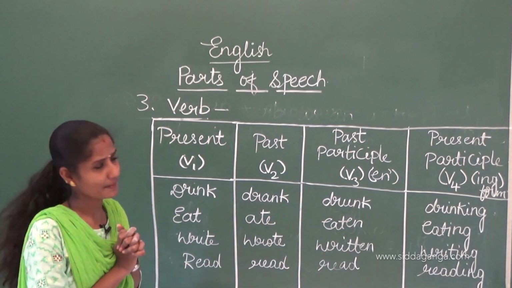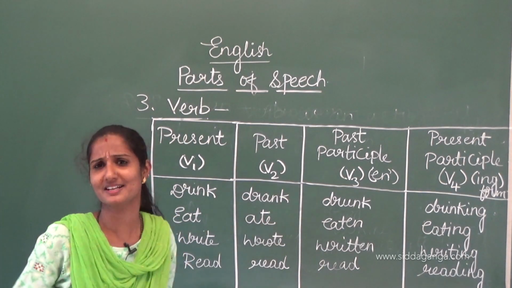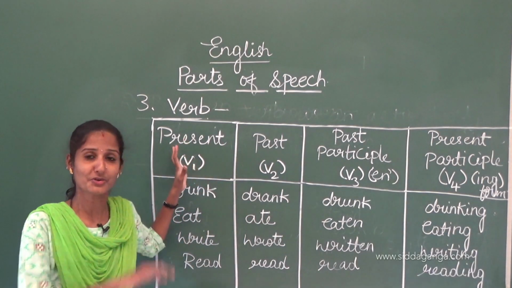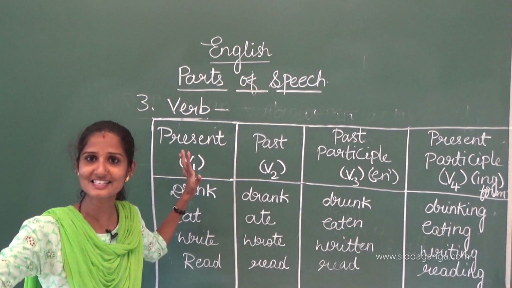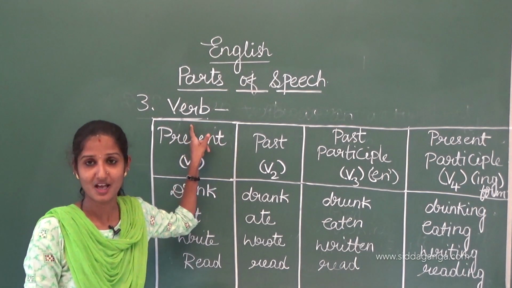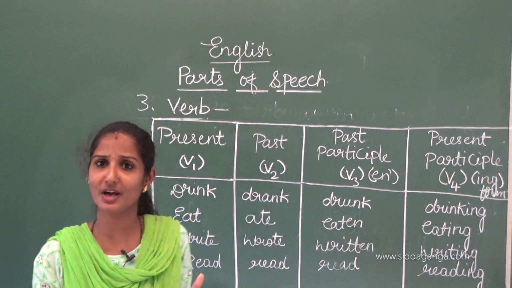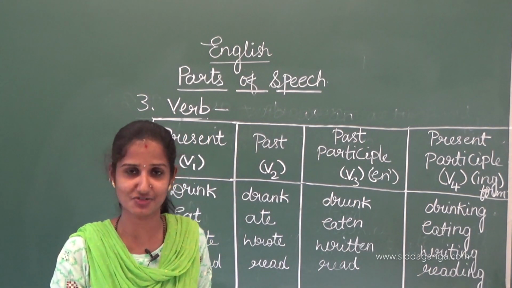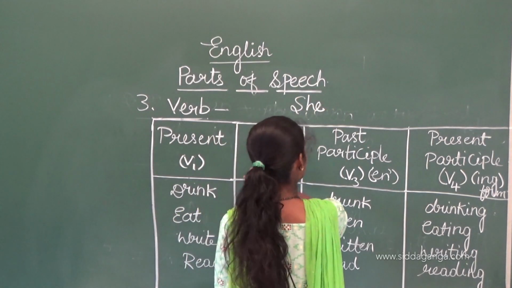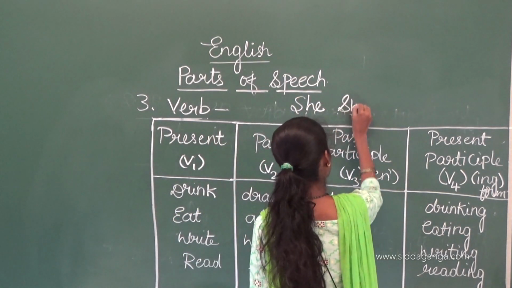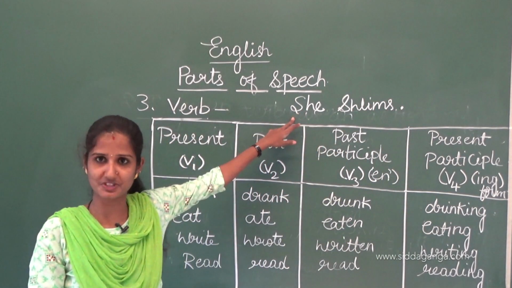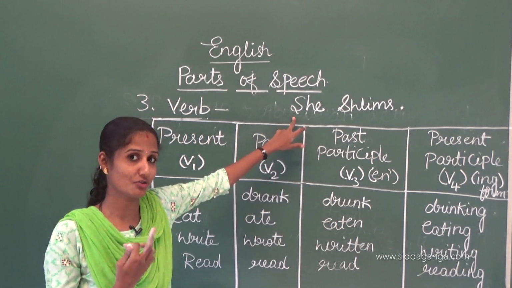See, verbs are very important because we can't use any sentence without a verb. No sentences exist in the language without a verb. Even a subject and a verb will be enough to complete a sentence. For example, she swims. This is enough, right? Here she is the subject.